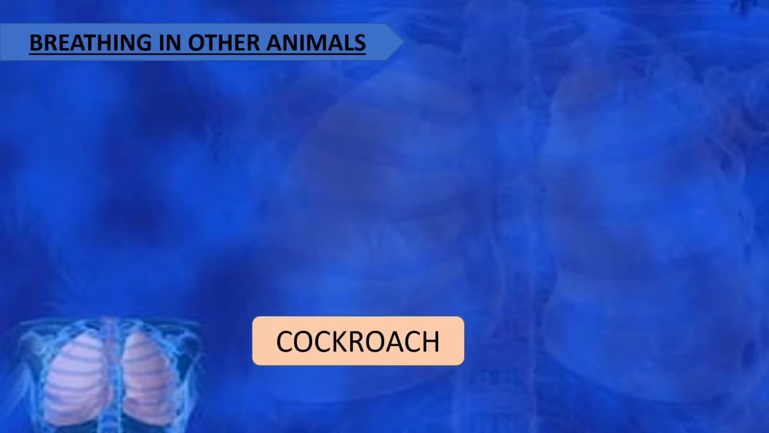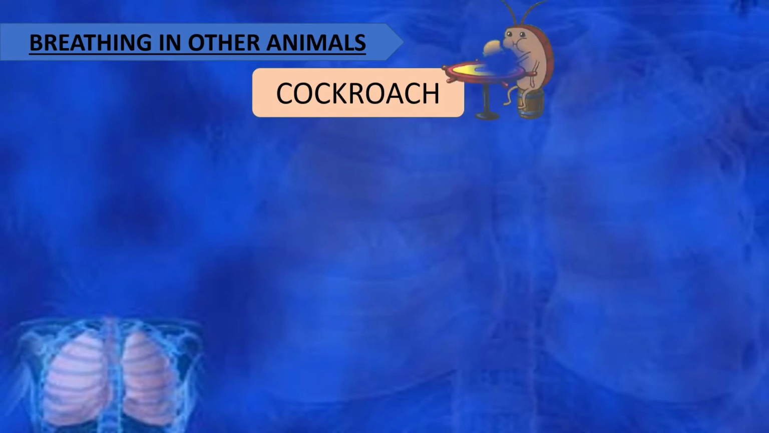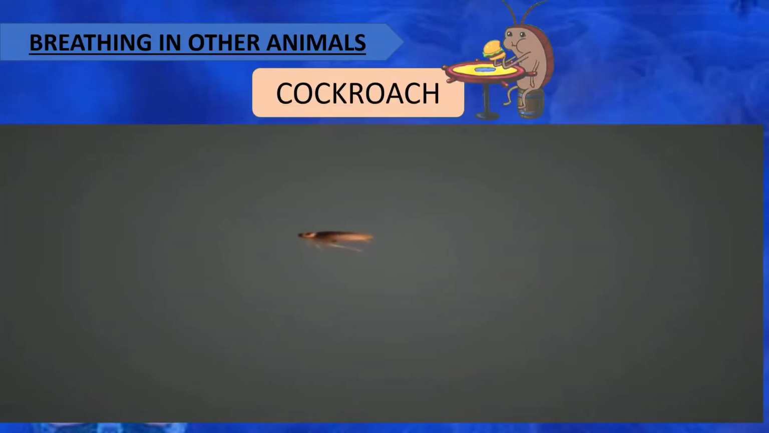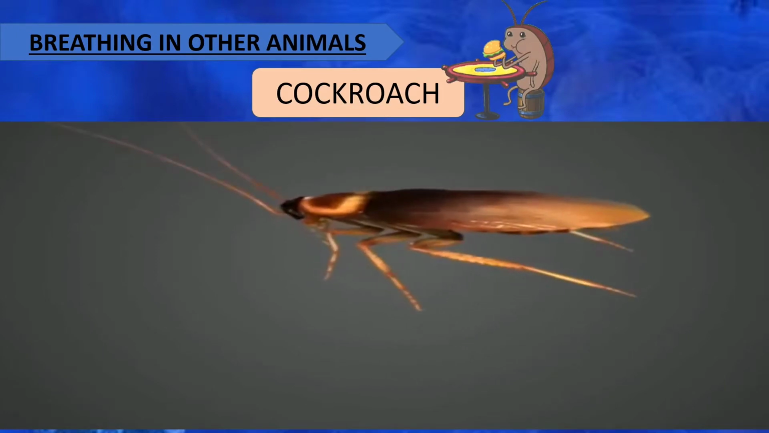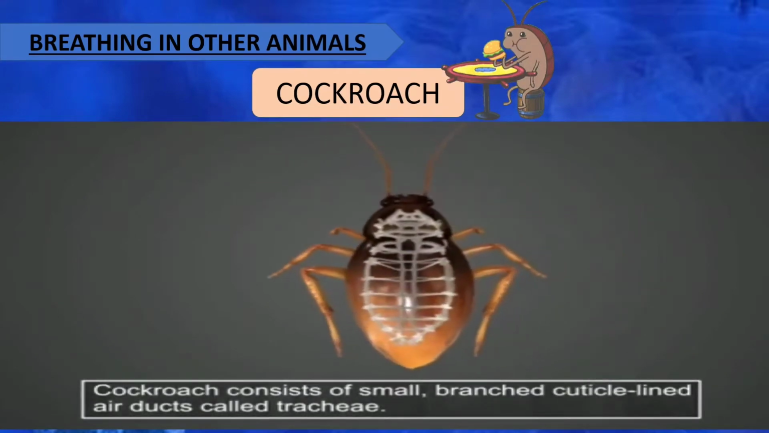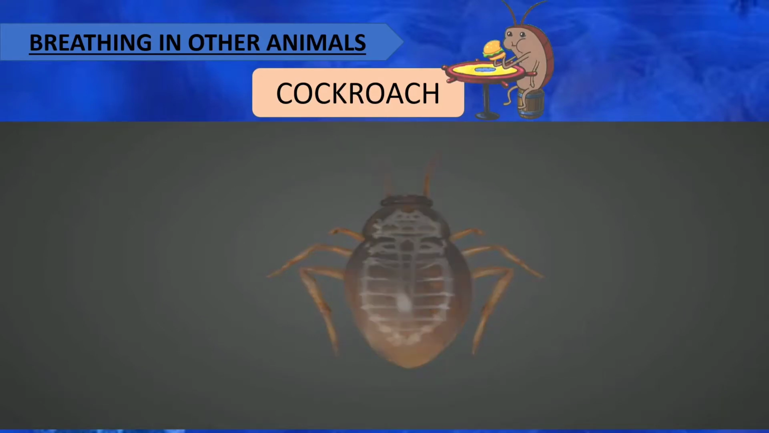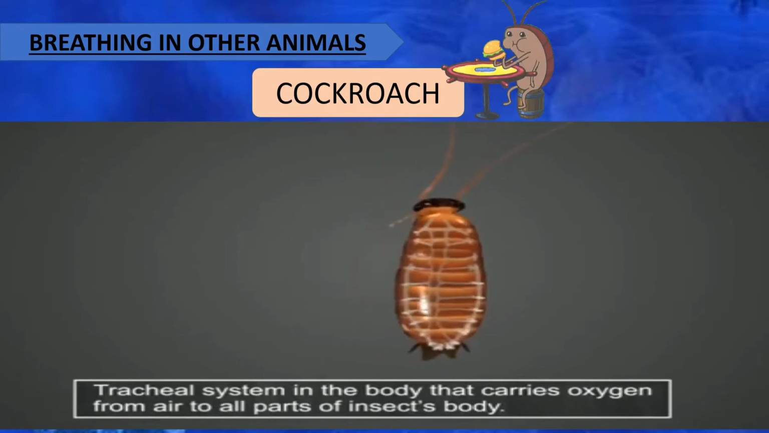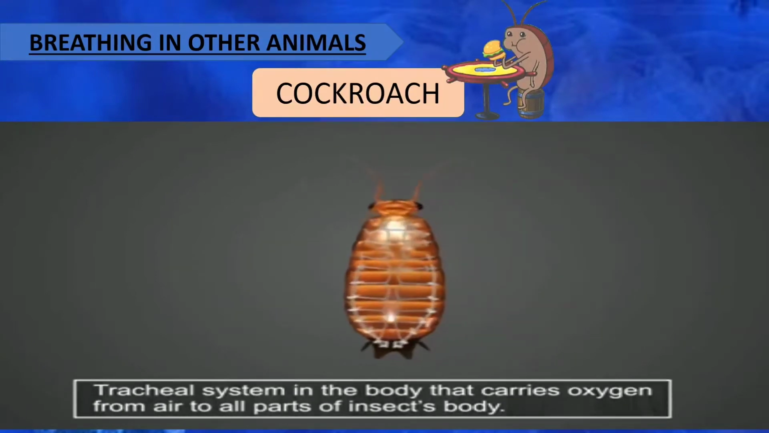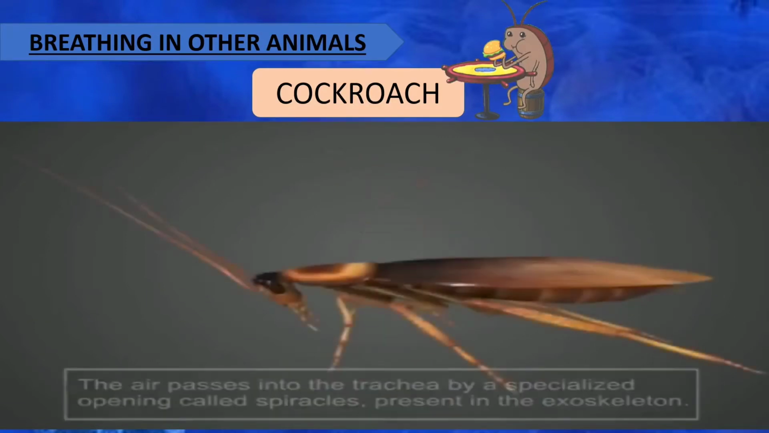We will take the first example of the cockroach. So let us see how cockroaches respire and how respiration takes place. In the cockroach, there is a network of air tubes which is called tracheae, and this tracheae is responsible for gaseous exchange in cockroaches. The tracheal system in the body carries oxygen from the air to all parts of the body. Now, from where does the air enter the trachea?